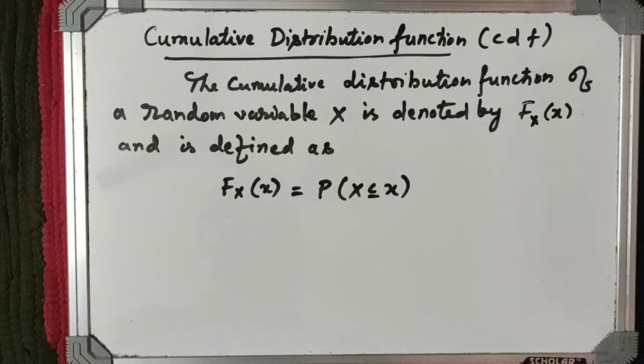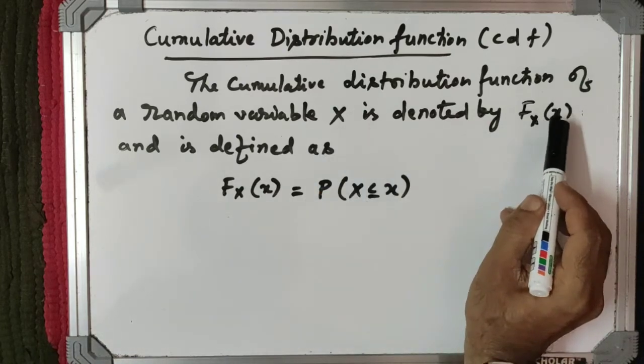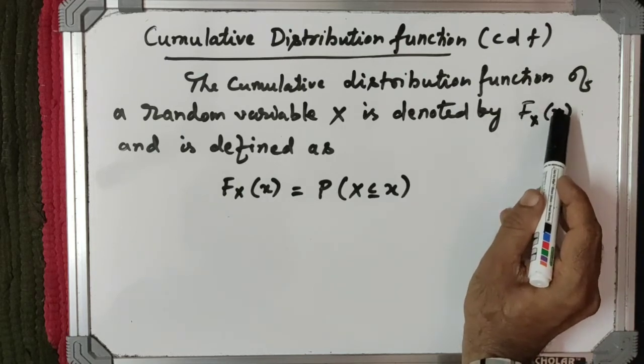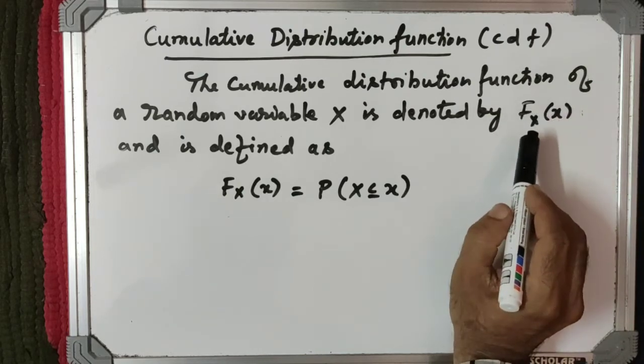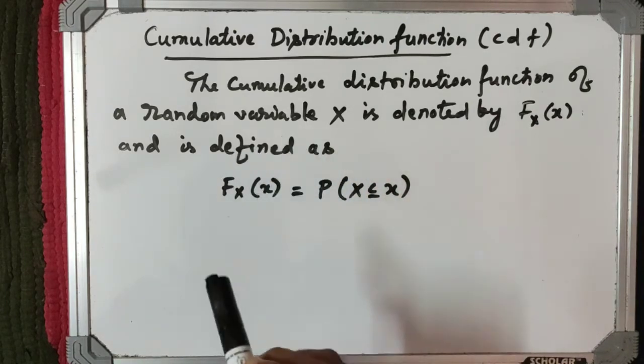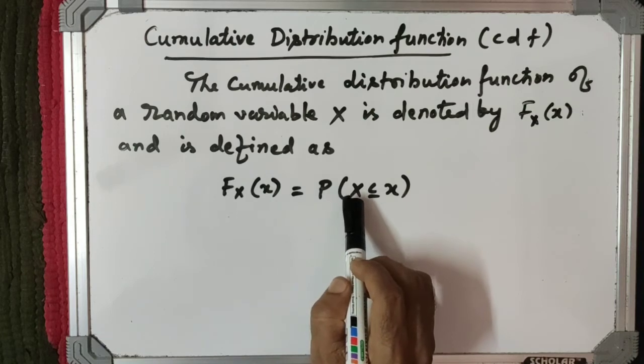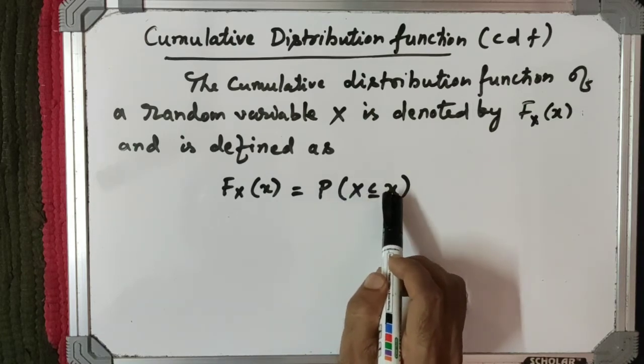So next let us discuss the cumulative distribution function of a random variable. The cumulative distribution function of a random variable X is denoted by F_X(x), or simply F(x) if X is a single random variable, and is defined as F_X(x) is the probability that the random variable is less than or equal to x.